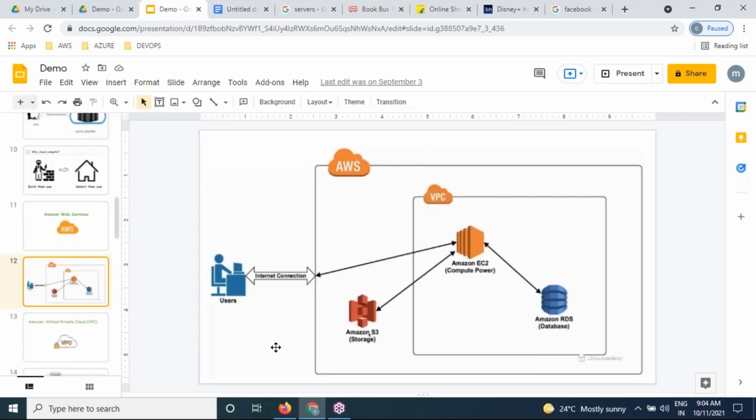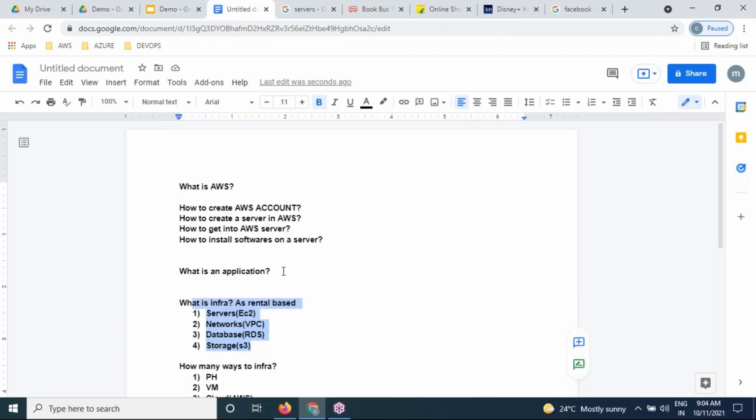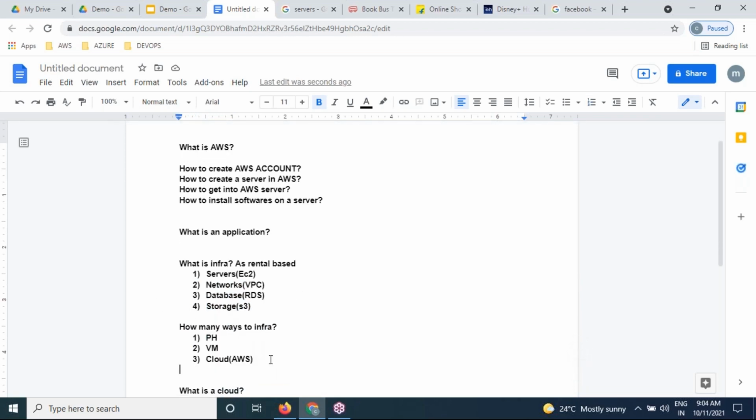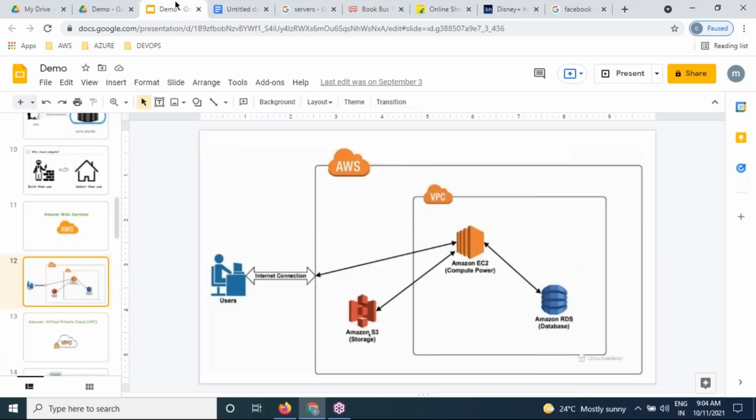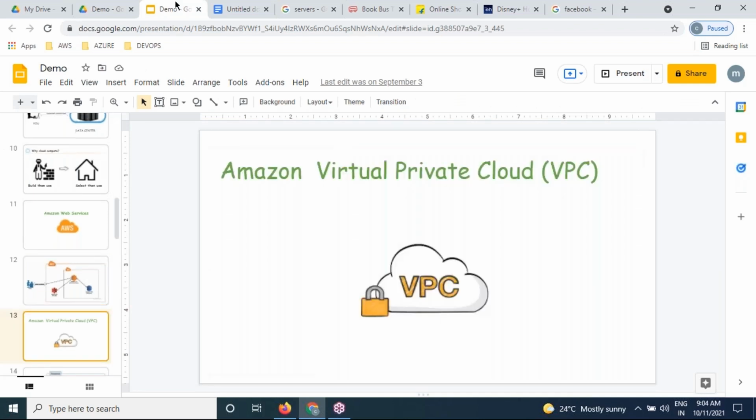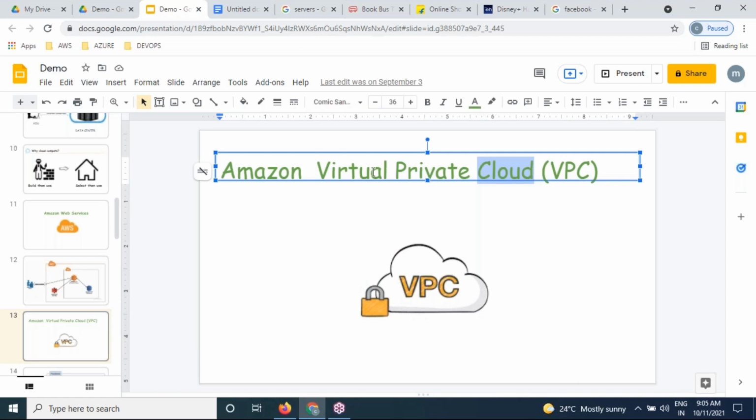So with the help of all these resources, we can deploy our application successfully. We are going to get this infrastructure from the AWS cloud, and we are going to deploy our application properly. Clear? Then what is the VPC? VPC is nothing but a Virtual Private Cloud. Just like your office network, an isolated network, we can get over the internet in a virtual form. That is nothing but a VPC. Got it.